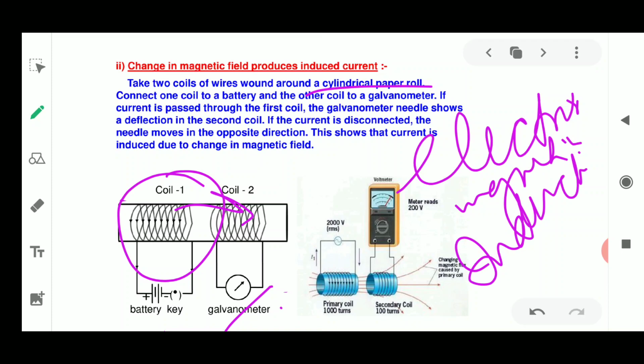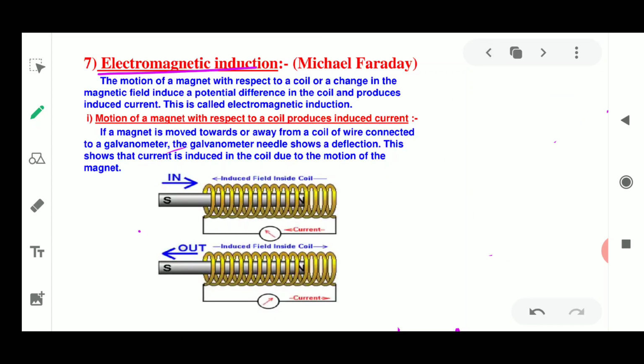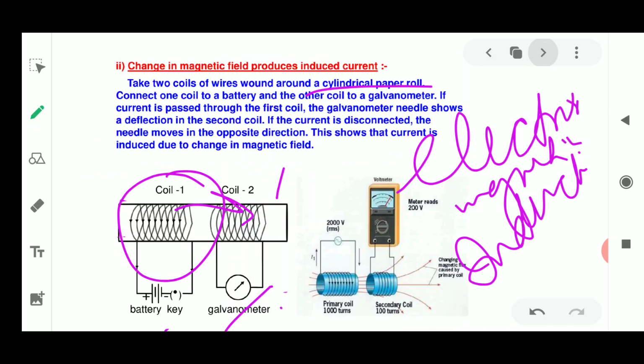So in practice, we can induce current in a coil either by moving the coil, by moving the magnetic field, as in the first experiment where we moved the magnet, or by changing the magnetic field around it, as in this experiment where we change the amount of current, so the magnetic field also changes. In most situations it is convenient to move a coil in a magnetic field.